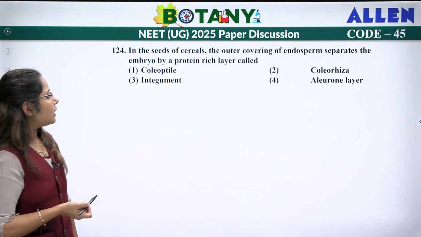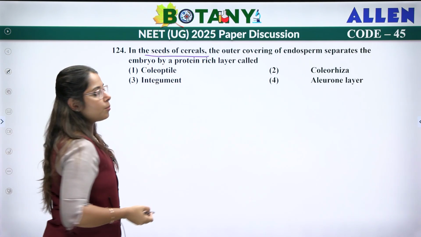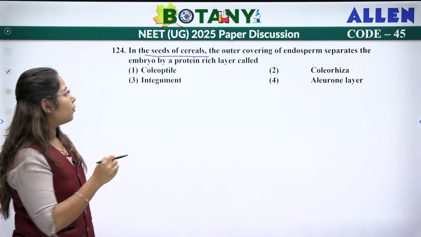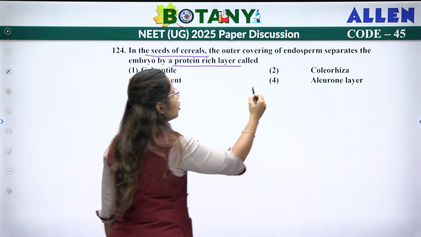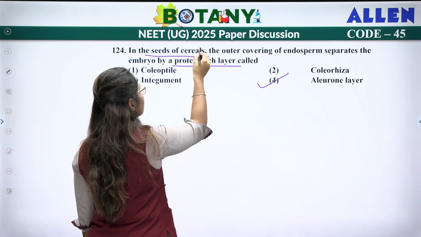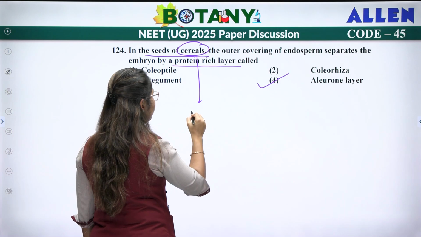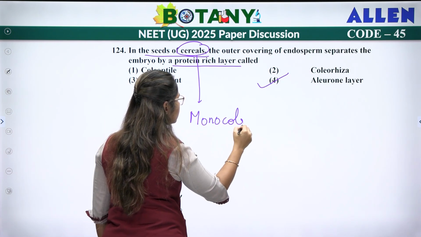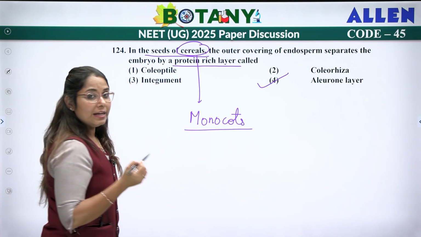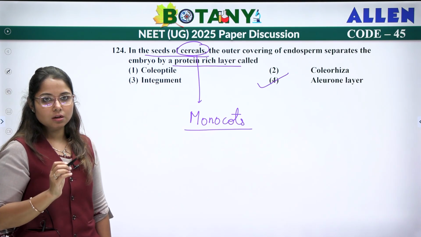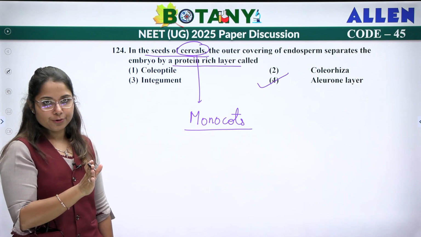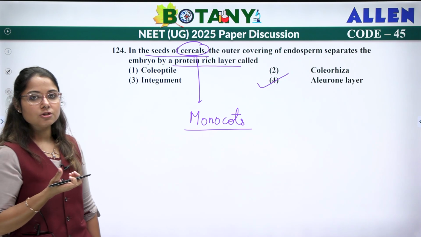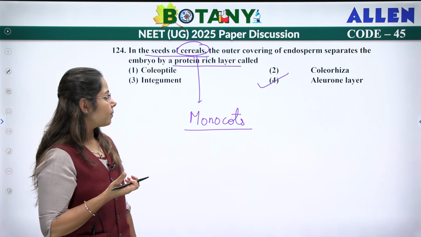Next, if the seed of a cereal, that means we are talking about your monocot. The outer covering of endosperm separates the embryo by a protein-rich layer which is called the aleurone layer. So when we talk about cereals, we are talking about monocots. In monocots, the scutellum, which is a single cotyledon, is separated from your endosperm by a protein-rich layer which is called the aleurone layer. Aleurone relates to protein, so it is the aleurone layer.